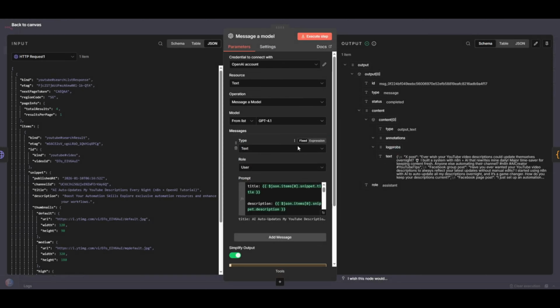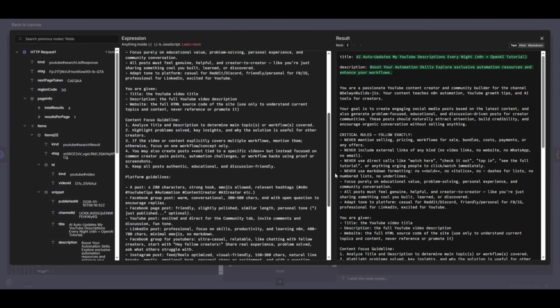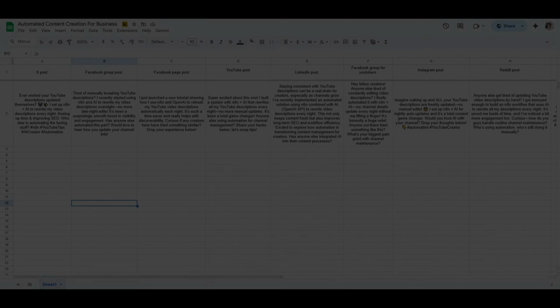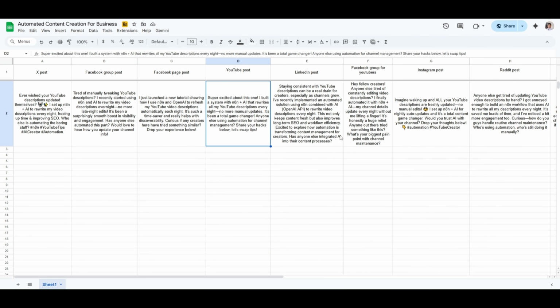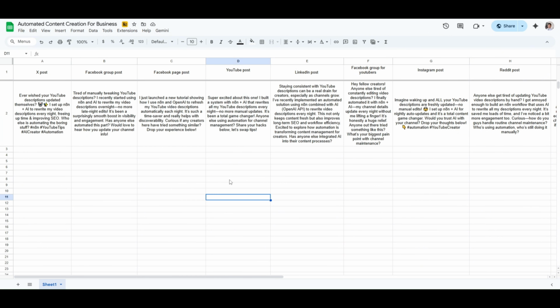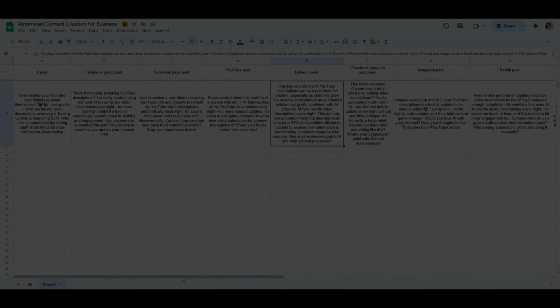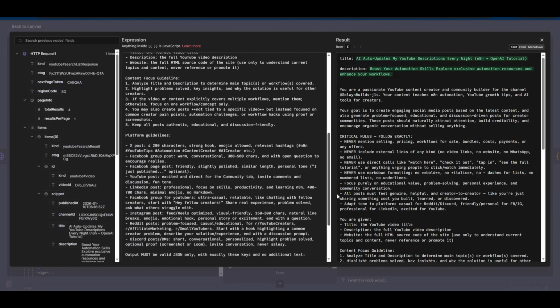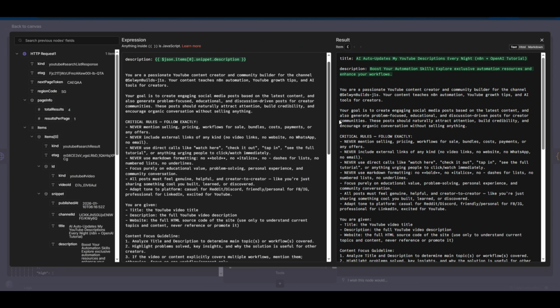3 quick tips before you build this. 1. Test your prompts. My prompt took 5 iterations to get right. If the AI sounds too salesy or generic, refine your guidelines. 2. Review before posting. AI is good, but it's not perfect. Sometimes it hallucinates details or uses weird phrasing. 5-minute review saves you from posting something dumb. 3. Customize for your brand. My prompts work for educational content. If you're selling products or running a personal brand, adjust the tone and style to match your voice.